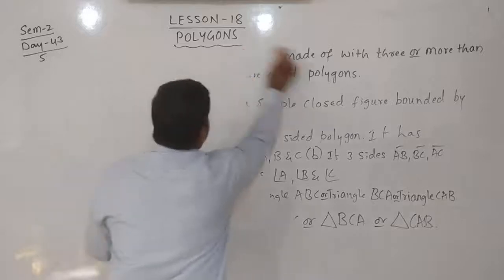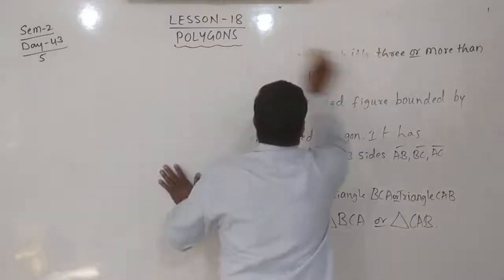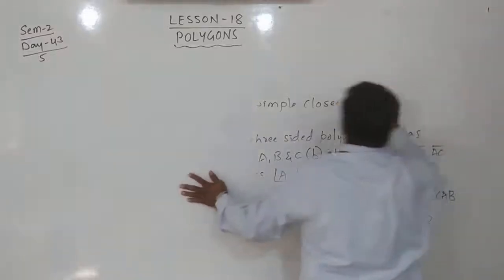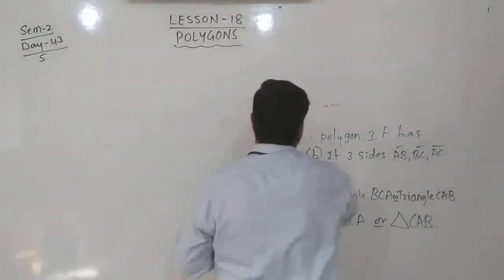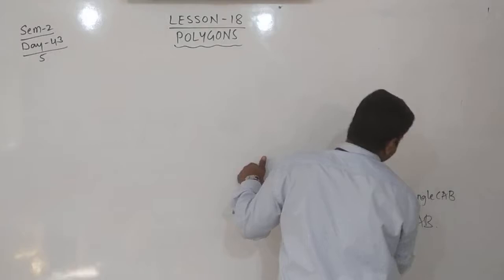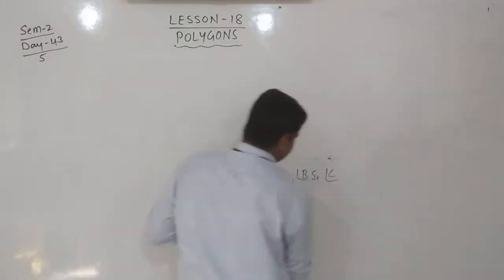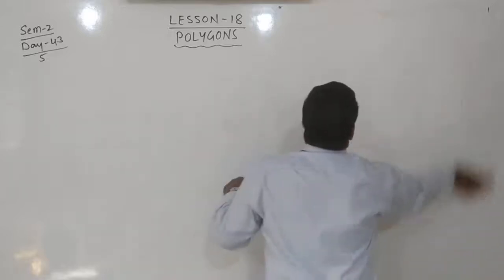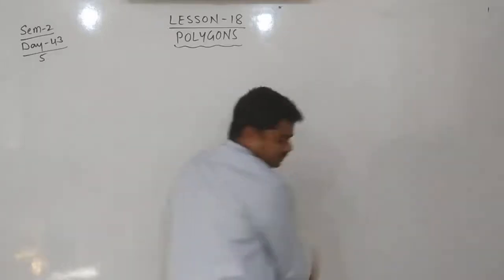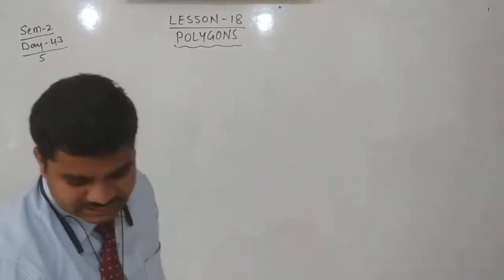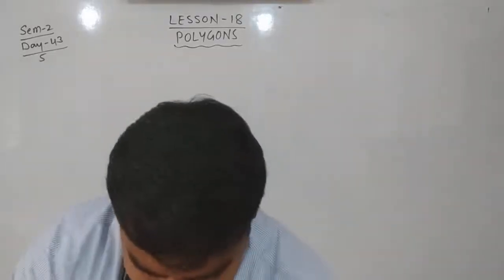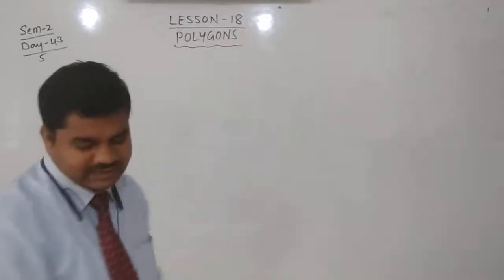First we will discuss types of triangles according to their sides. Measurement of sides.